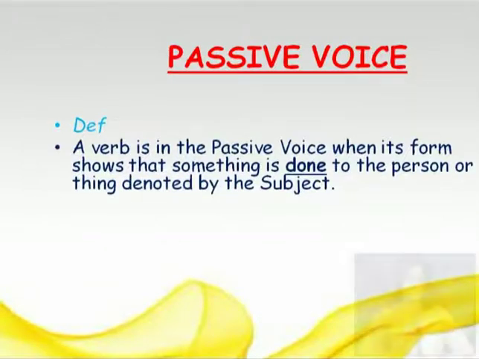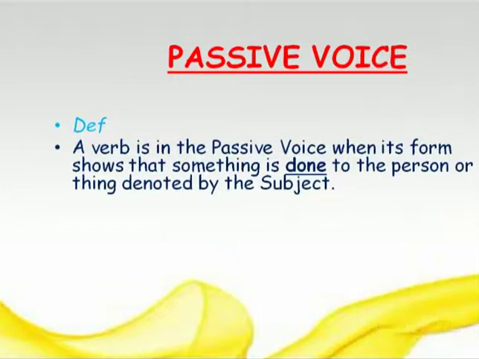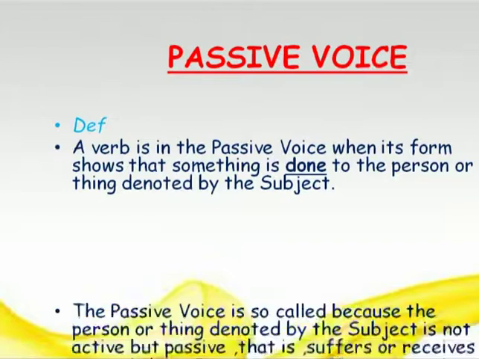A verb is in the passive voice when its form shows that something is done to the person or thing denoted by the subject, right? So in active voice, the subject used to do something, but here something is done to the subject, or something is done to the person or thing denoted by the subject. So that time we use passive voice.